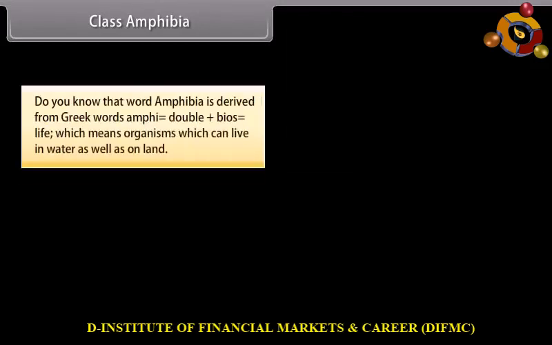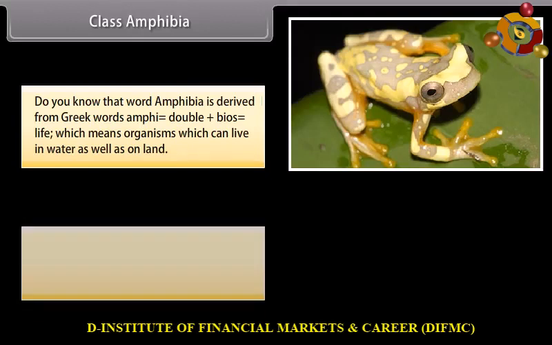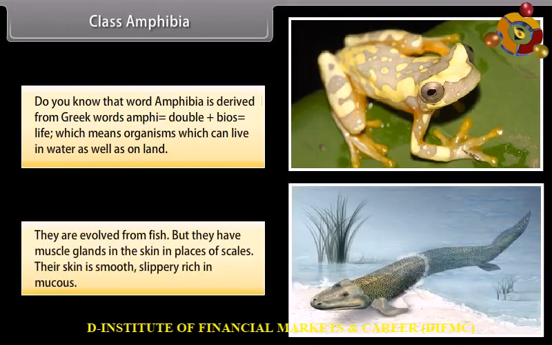Class Amphibia. Do you know that word amphibia is derived from Greek words amphi, which is double, plus bios, which is life, which means organisms which can live in water as well as on land. They are evolved from fish, but they have mucous glands in the skin in place of scales. Their skin is smooth, slippery, rich in mucus.